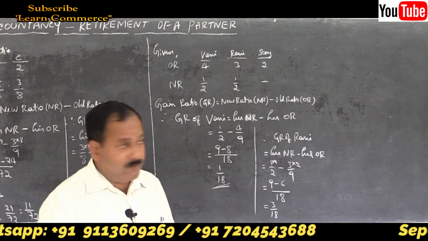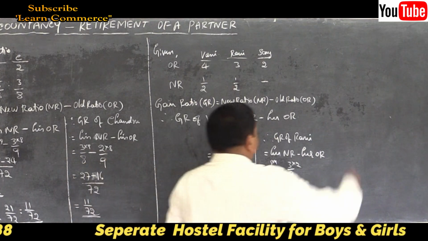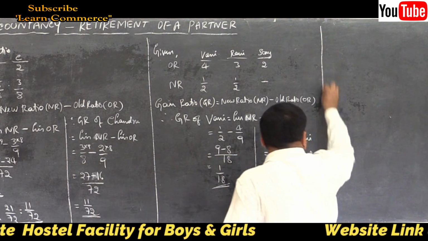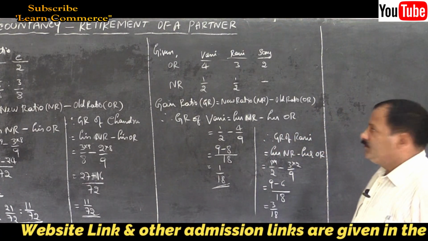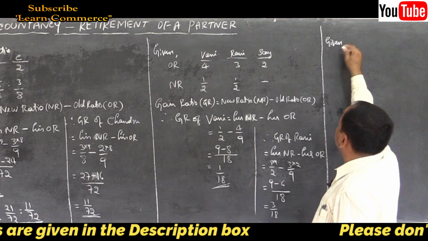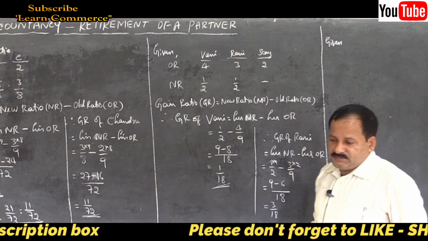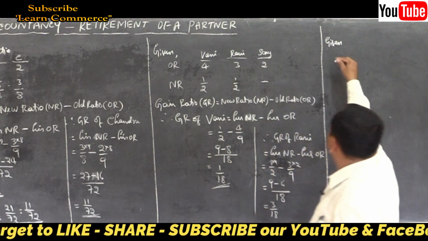So to solve the problem, write first sentence, calculation of gain ratio. Then write given. What is given? That is, who are the partners? A, B, C and D, right?